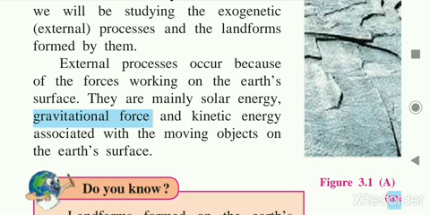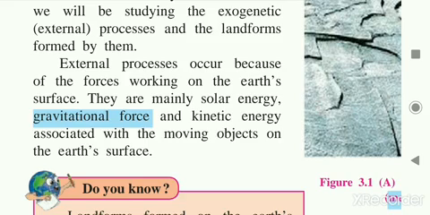This force of attraction is called gravitational force. The object which has more mass has more force. Gravitational force depends upon the masses of the objects and the distance between them. Kinetic energy is associated with moving objects on the earth's surface.